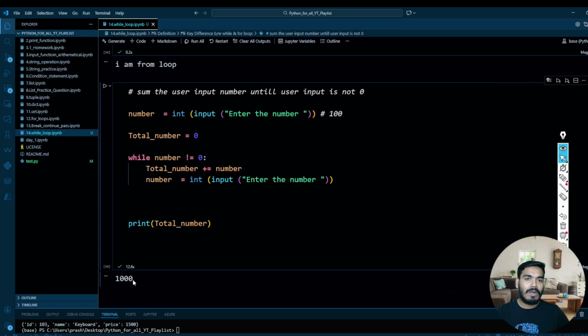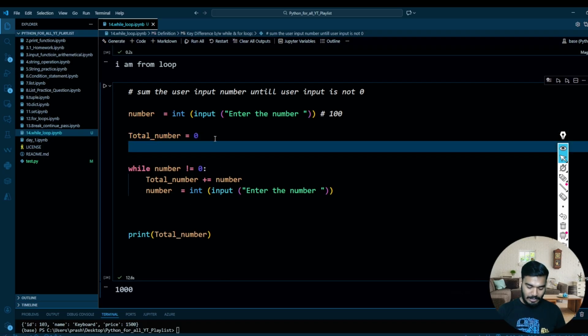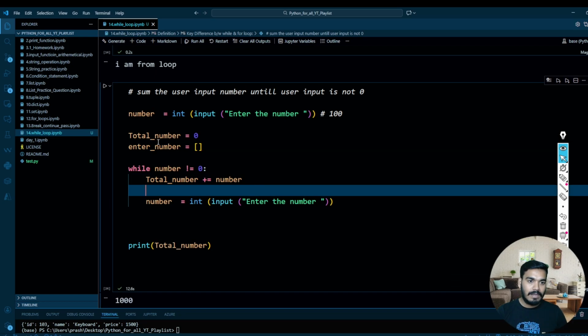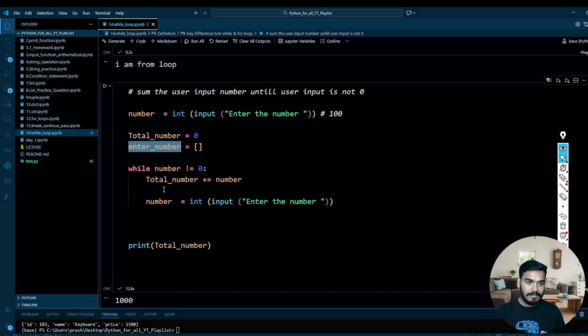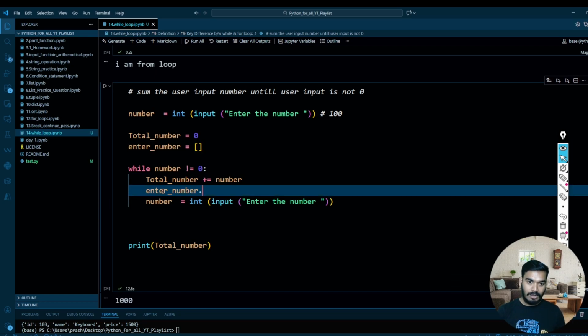Perfect. But we don't know how many numbers we have entered. So what we will do is write over here, let's say, entered number equal to a list, and I will write entered number dot append, and your number.